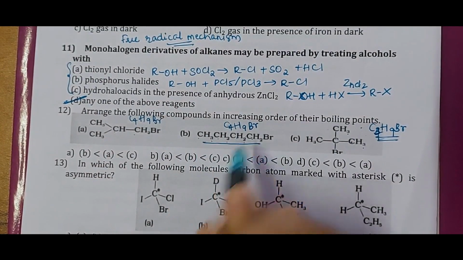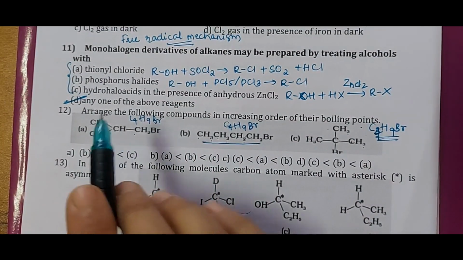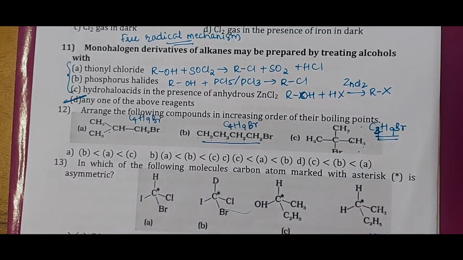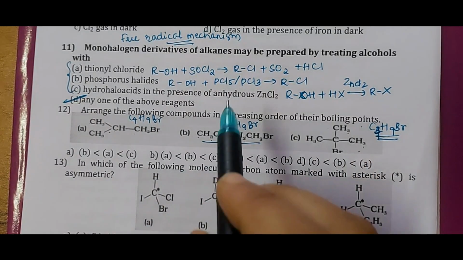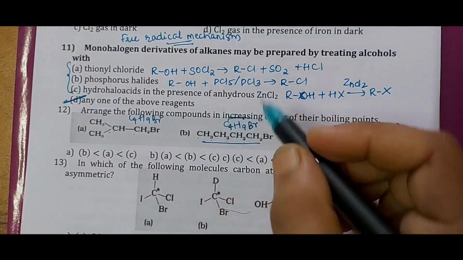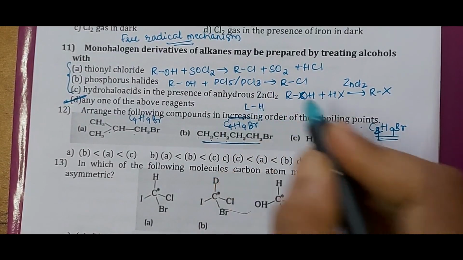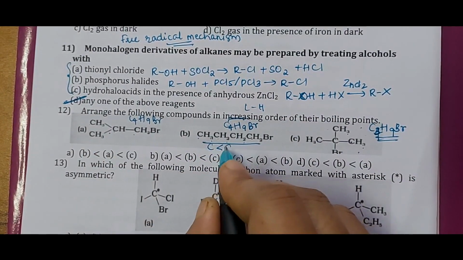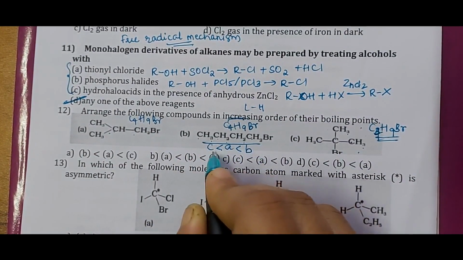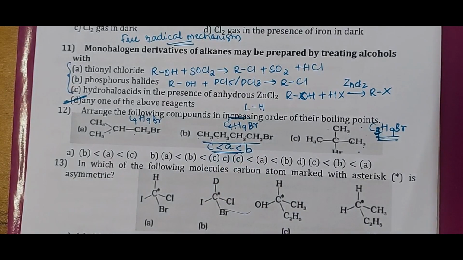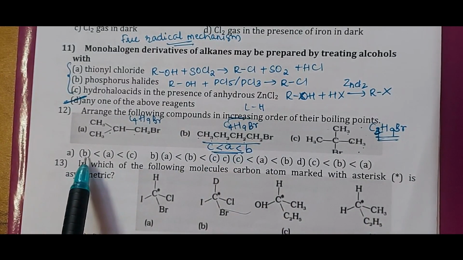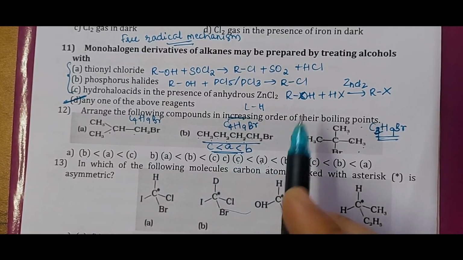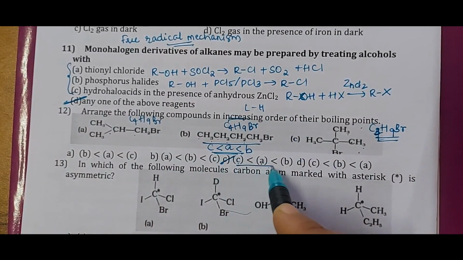Here it's a straight chain, slight branching occurs, and the branching extent increases. As already discussed, as the extent of branching increases, boiling point decreases. Increasing order means lower to higher. So the least boiling point is for C, next is for A and then for B. We'll check which option gives this order. A is not correct because B is given first, B is also not correct. C: yes, C, A and B, hence the correct answer is option C.